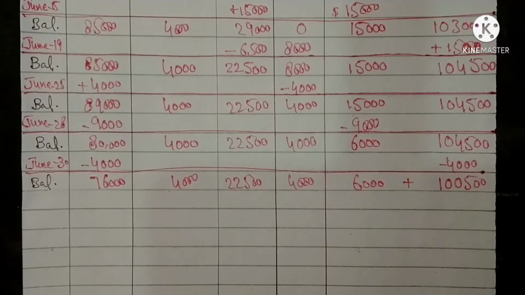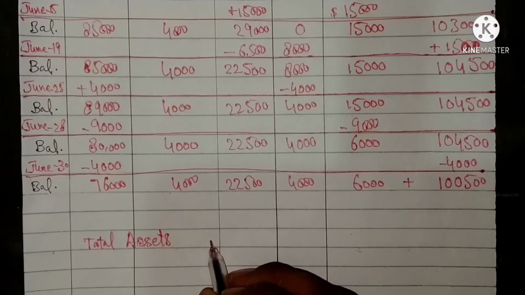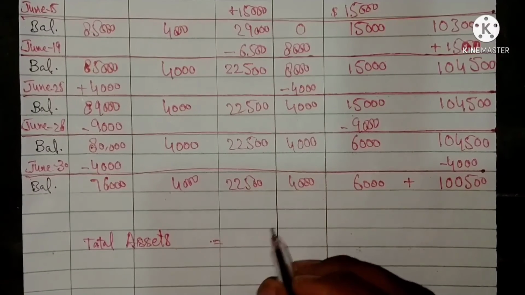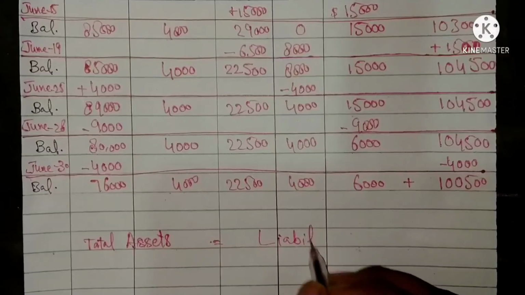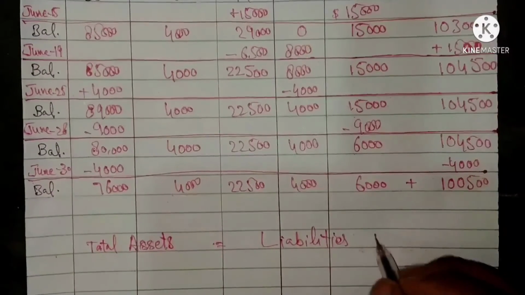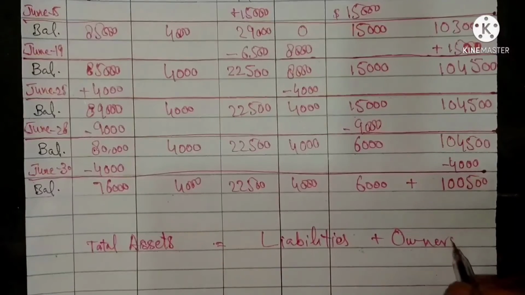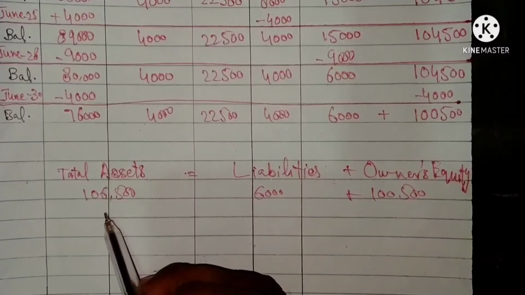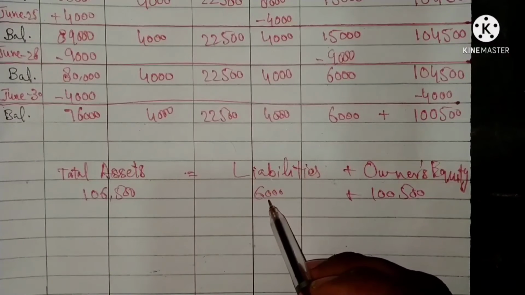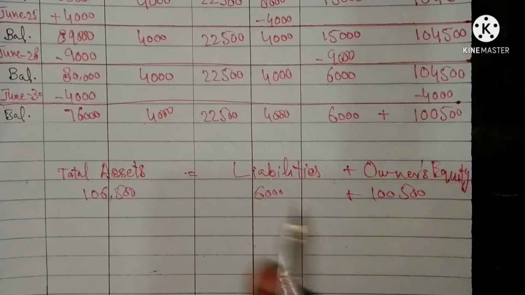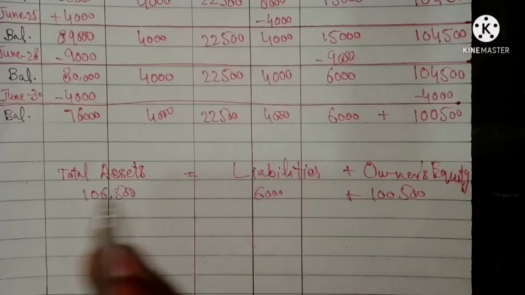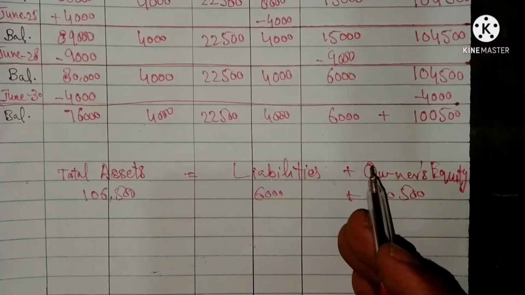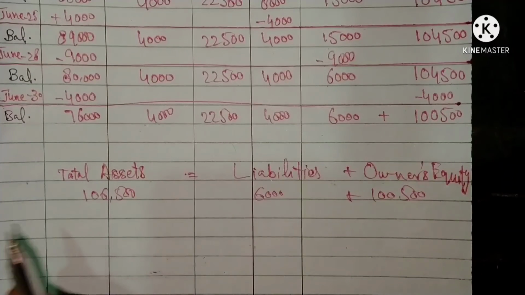The total balances of both sides are here after all the transactions of the business are done. So total assets is equal to liabilities plus owner's equity. Let's see here the total assets, total liabilities and owner's equity. Both sides are equal in totals. This is the main function, or main concept, of the accounting equation.